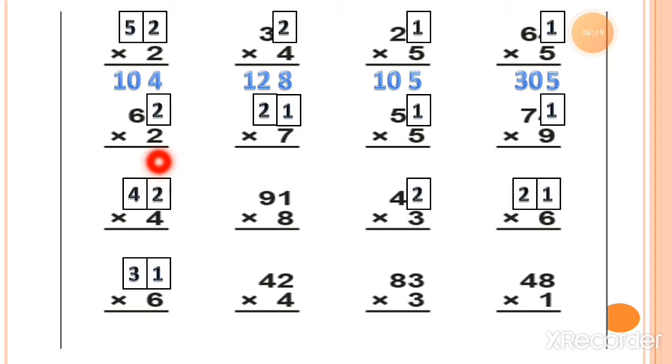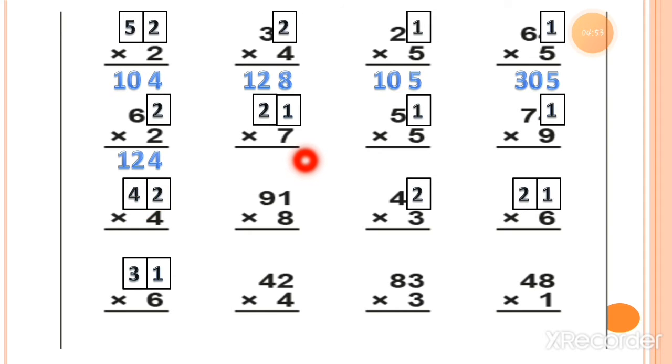Now the next one is for you: 2 twos are. Let's multiply 2 with the ones value, which is also 2. So 2 twos are 4. And 2 sixes are, or 6 twos are, equal to 12. So here you can see we get the answer in 3 digits, or you can read this as 124. How can you read it?